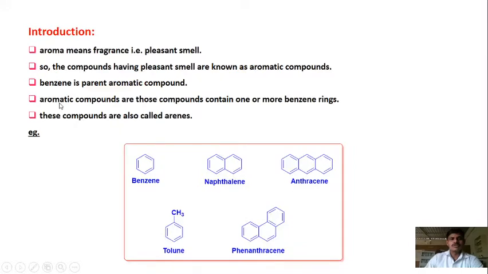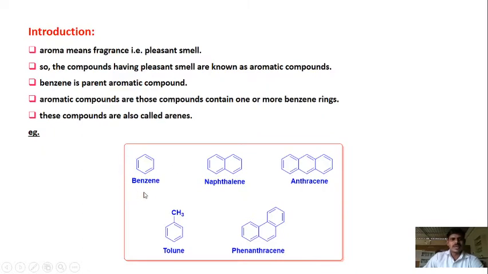To this benzene ring, another benzene ring is attached, or that benzene ring can have a substituent at different places. So those compounds which have substitution at the benzene ring, or one or more benzene rings attached to one another, come under the class of aromatic compounds. These compounds are also known as arenes. These are some examples of the aromatic compounds.